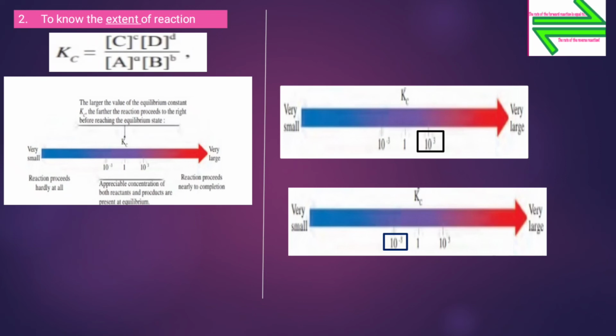Now we will study this by the diagram. Now students, see the alongside diagram over there. Just go through the diagram properly.